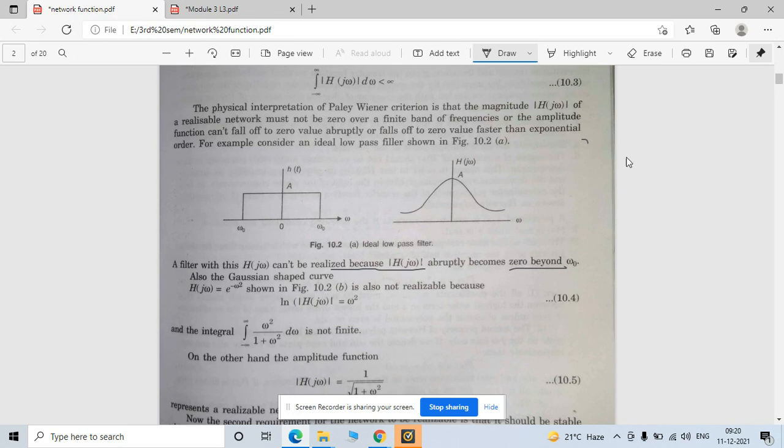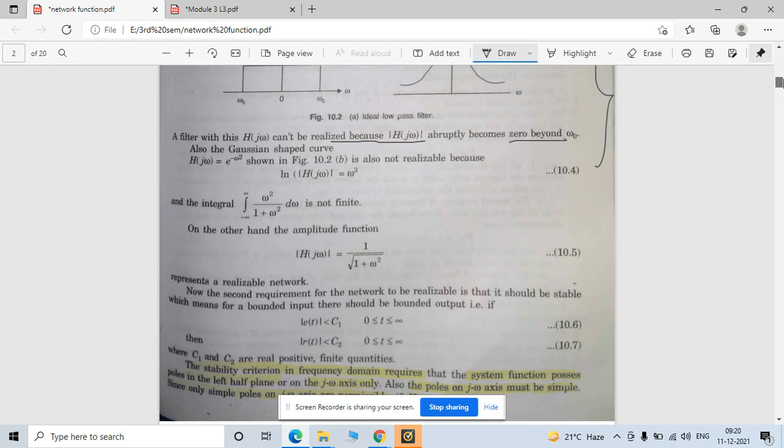So this can be found out by using the Gaussian curve. The second thing is the Gaussian curve given here. Okay, so this is not very important. It is given here only as an example, so I skip this.